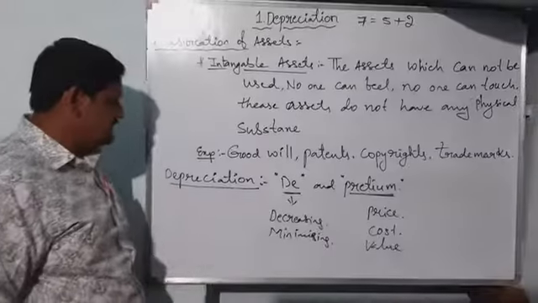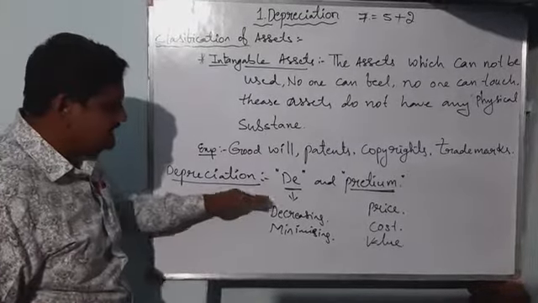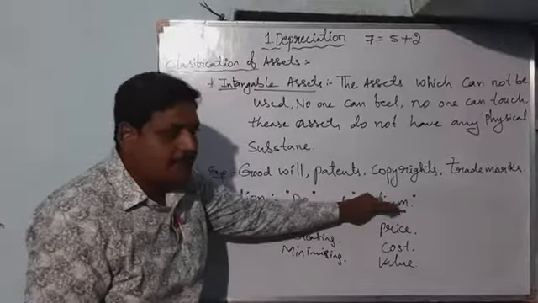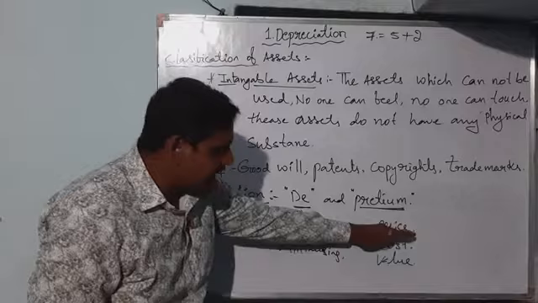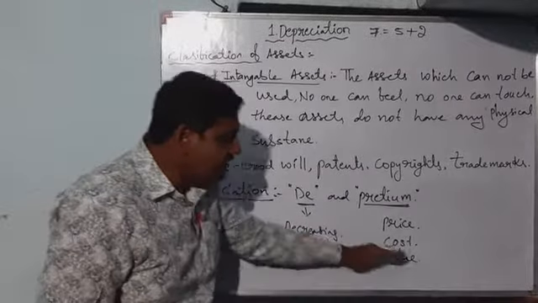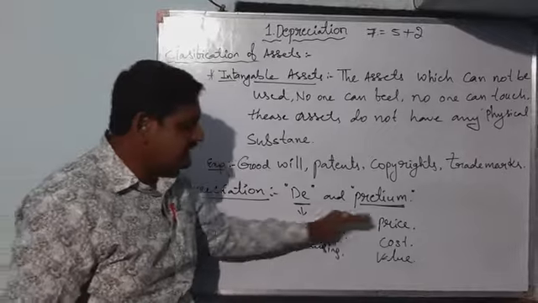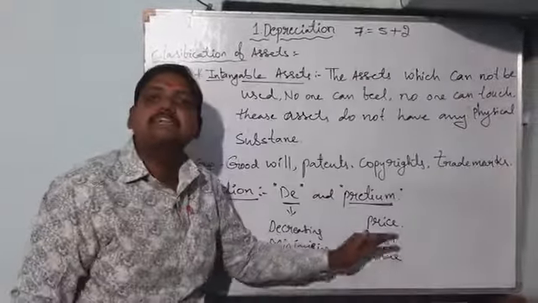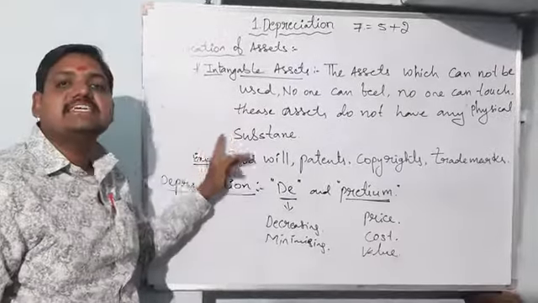Now we are going to discuss depreciation. The combination of the two words De and Pretium means decreasing the price, decreasing the cost, decreasing the value, which is nothing but depreciation.